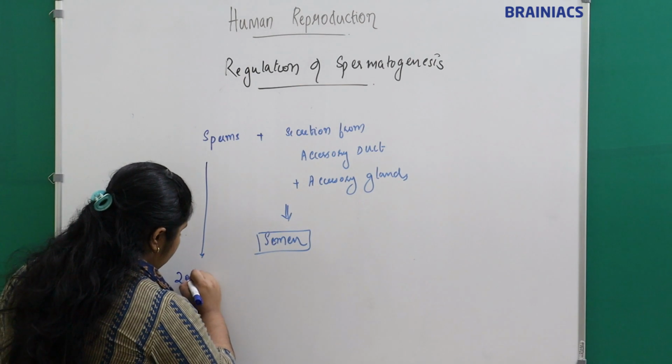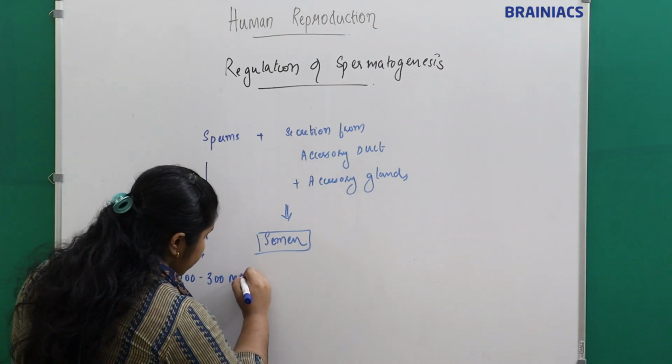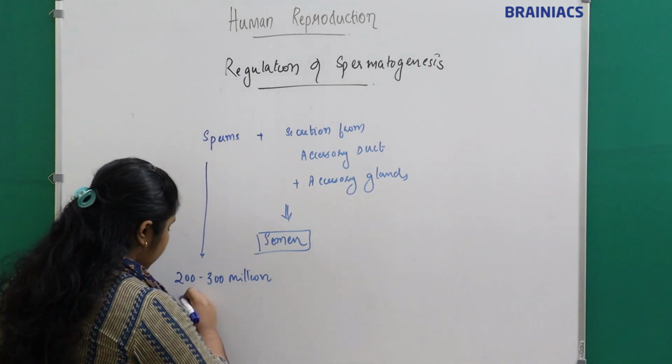So what is the sperm count per ejaculation? It is around 200 to 300 million sperms per ejaculation.